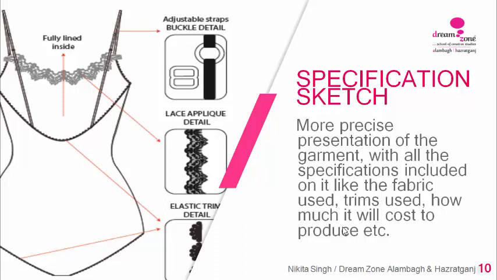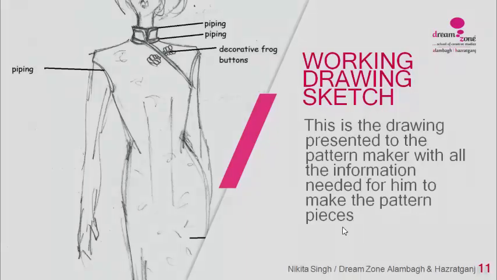All those details are there in this sheet. This is one of the most important kinds of illustrations or concepts where you can represent your designs in a more detailed way. The other is the working drawing sketch.